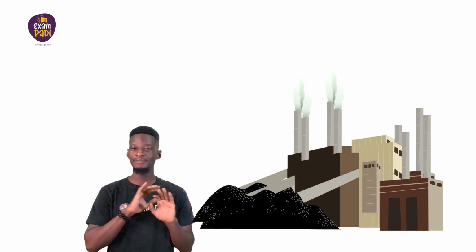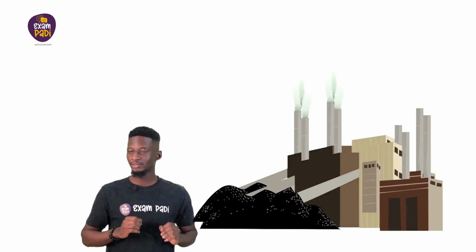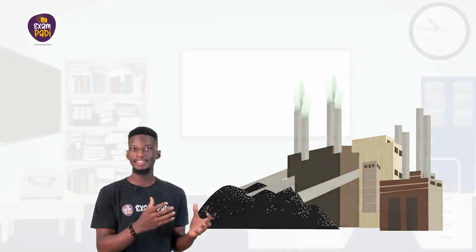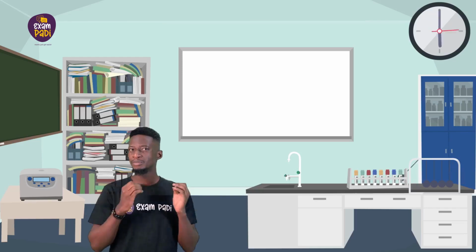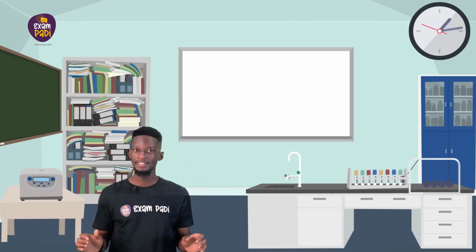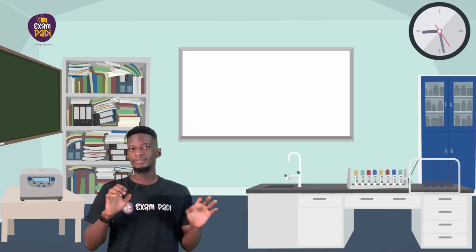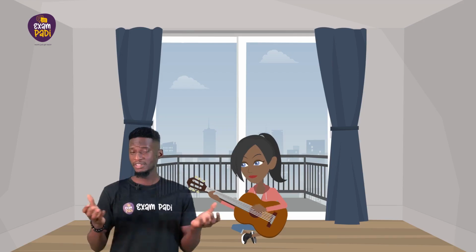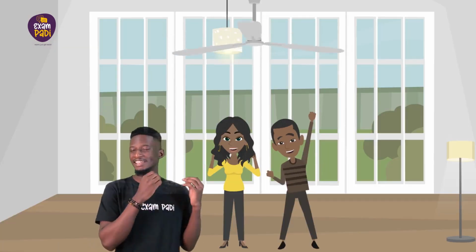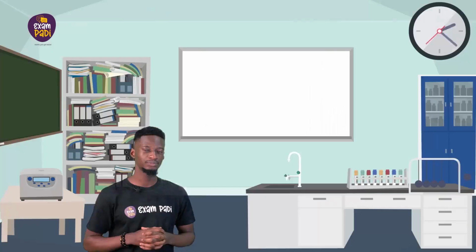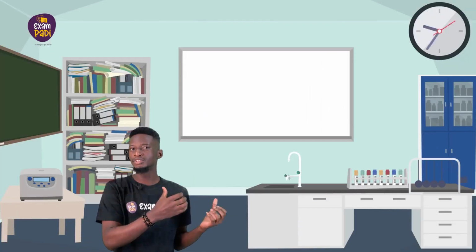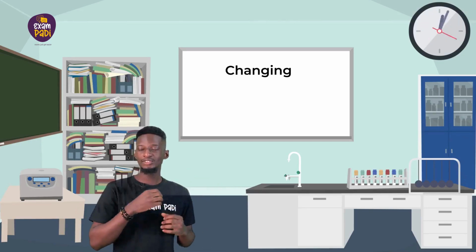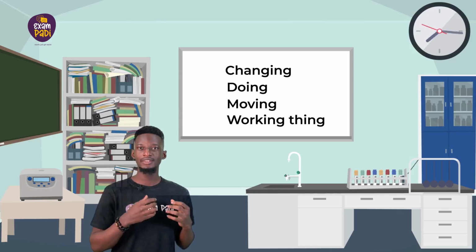Energy is literally everywhere. It is all around us and even inside of us. Our whole universe is made from energy. We all use a combination of different types of energy every day. Energy does all sorts of things for us. It moves our cars, cooks our food, plays our favorite songs, and provides light and heat for our homes. Energy also helps our body grow and our minds think. So energy is a changing, doing, moving, and working thing.